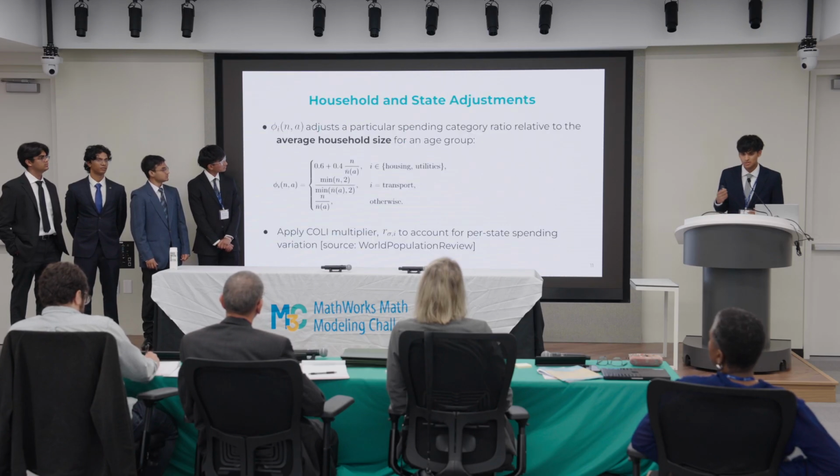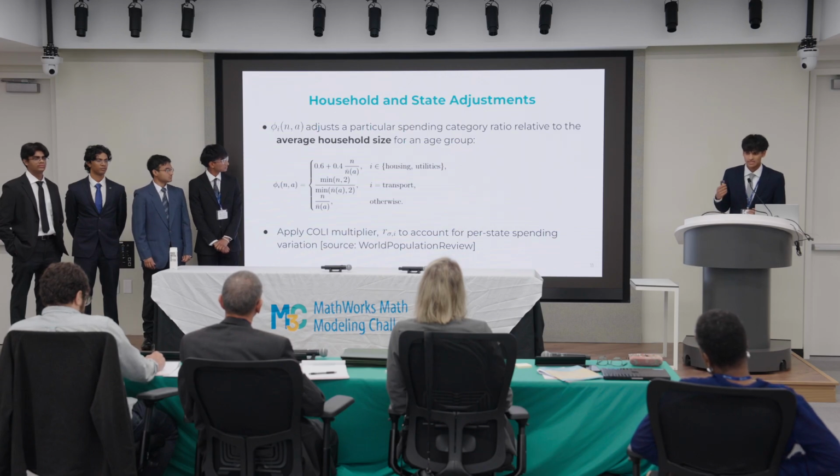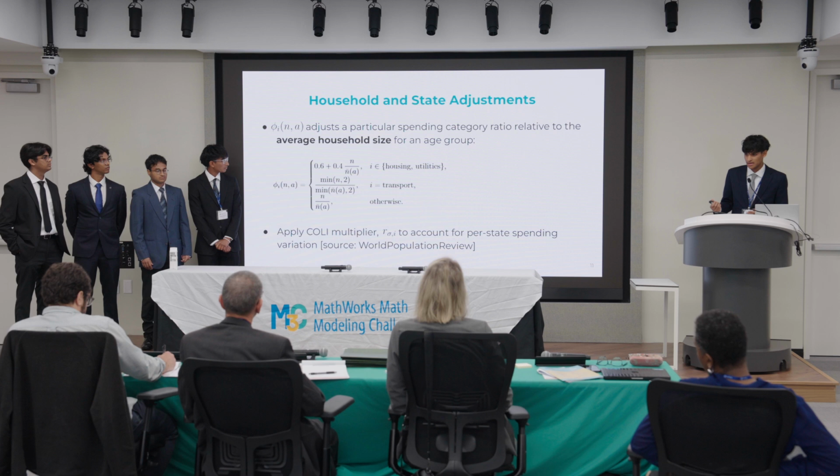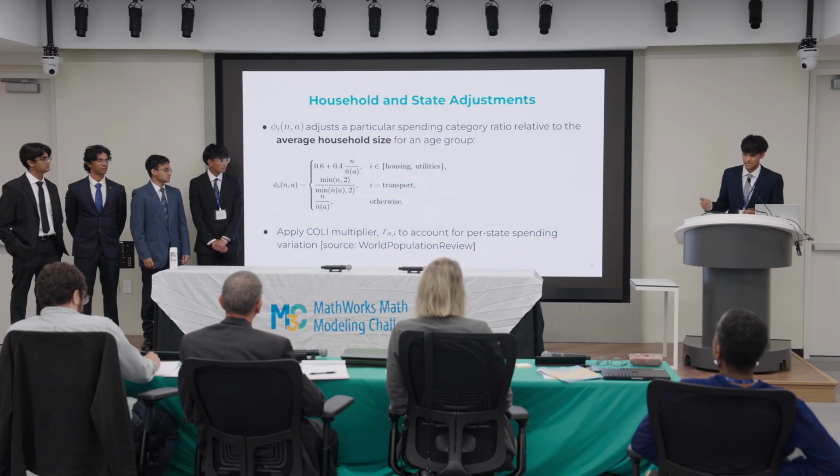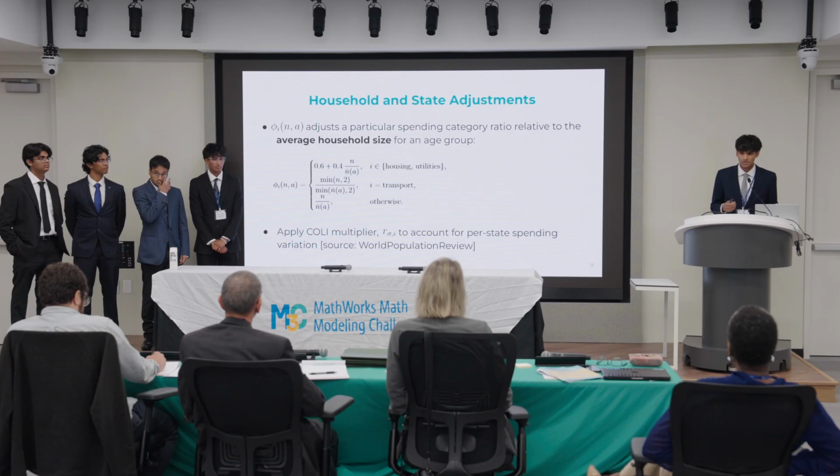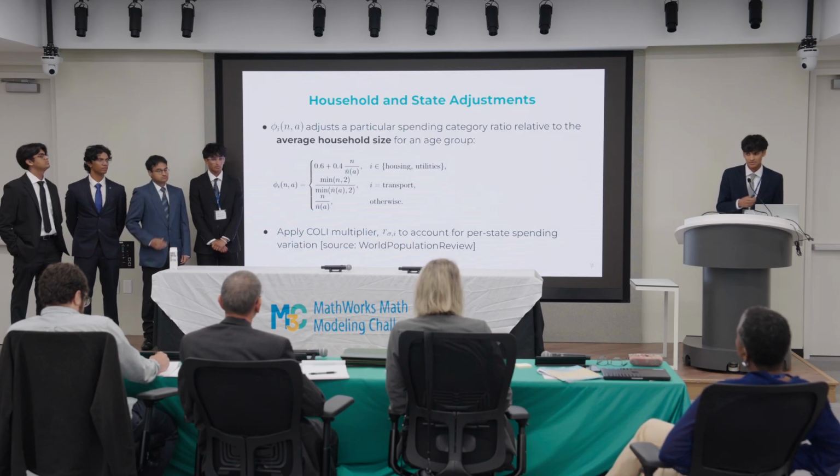Finally, we applied 2 more adjustments. We applied a household size scaling factor calibrated with economies of scale, and we denote that as phi. And then after that, we also apply a cost of living index multiplier, R, which basically accounts for interstate variation amongst different states. For example, in California, goods will cost much more than they would in another state like Kentucky.